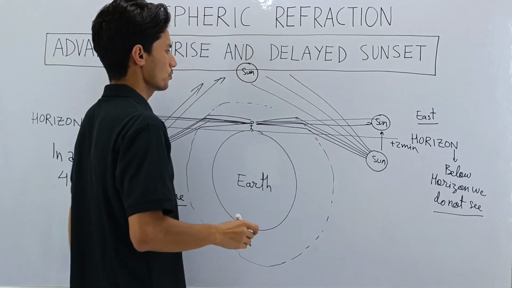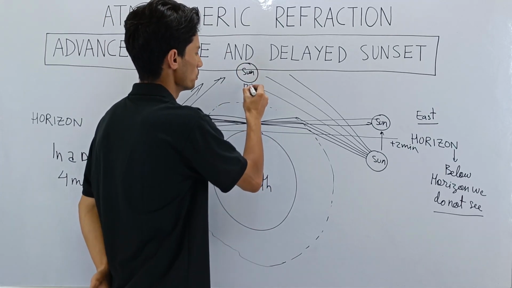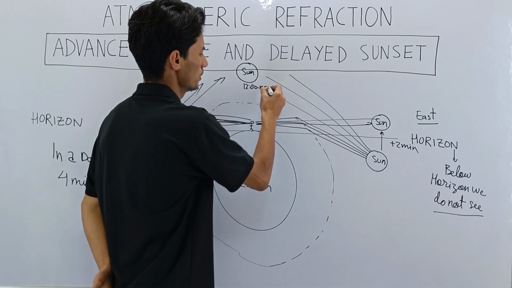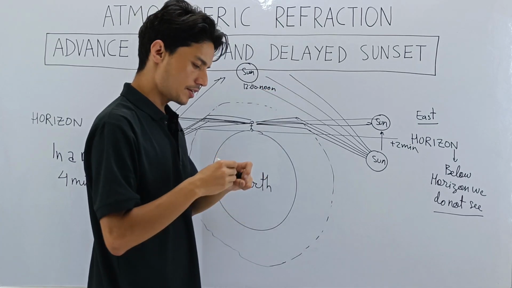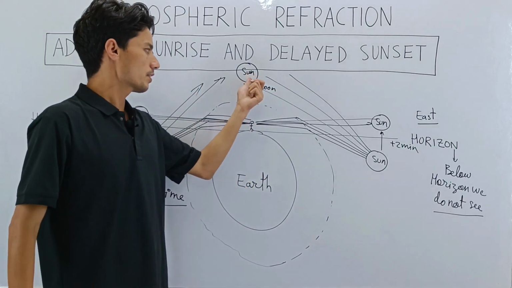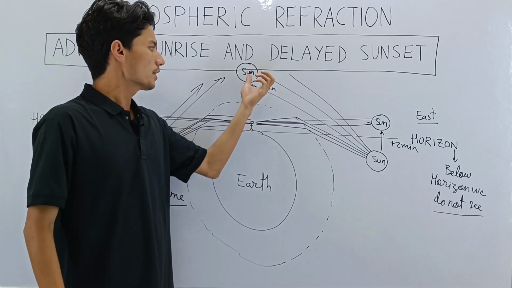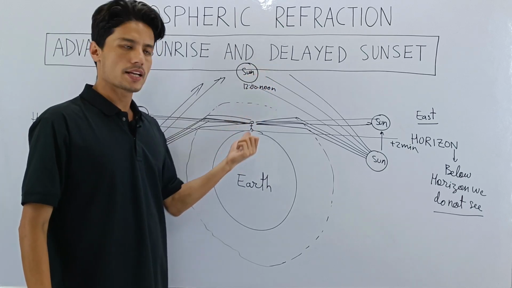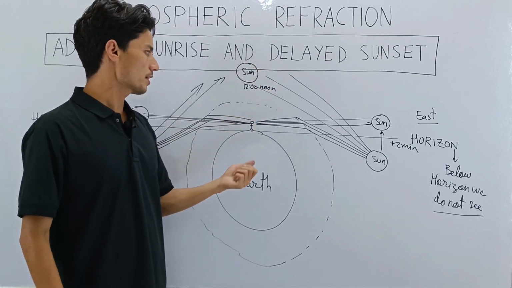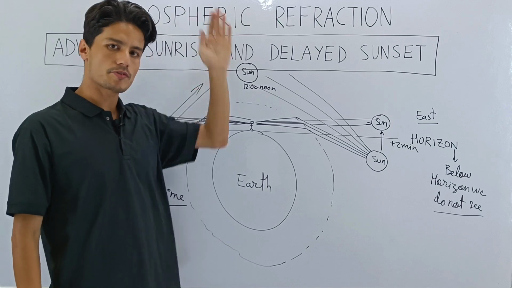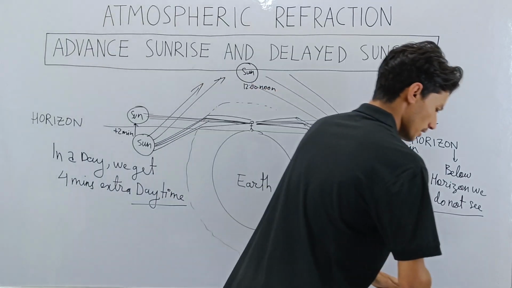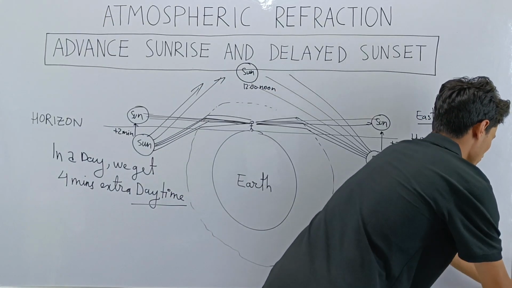At this very position, which will happen exactly at 12 noon, there is no apparent position. The apparent position and the actual position are the same at this time, when the sun is just right above your head. So basically, I can show you one picture here.